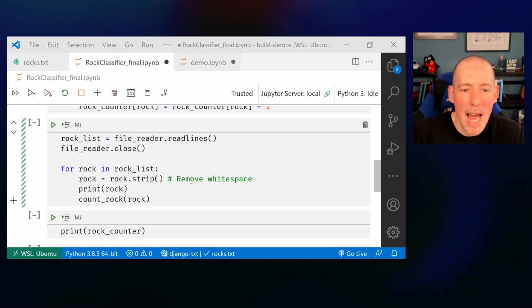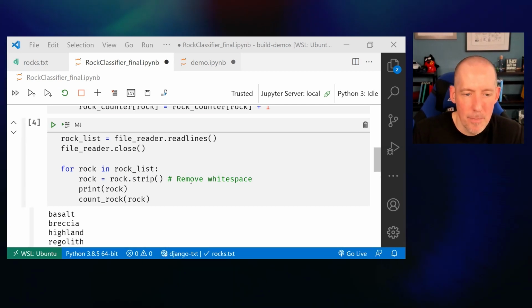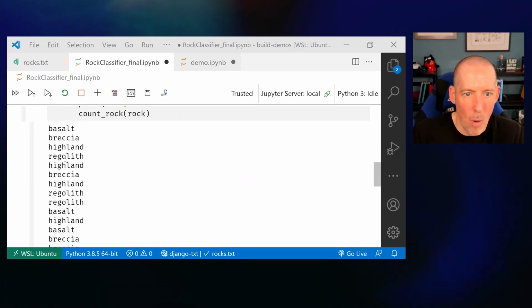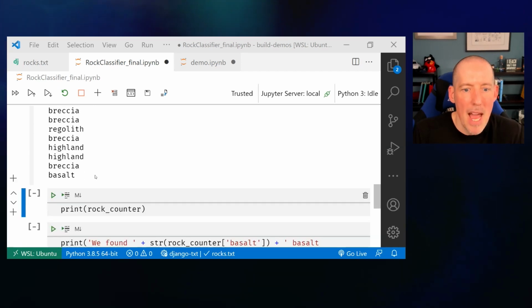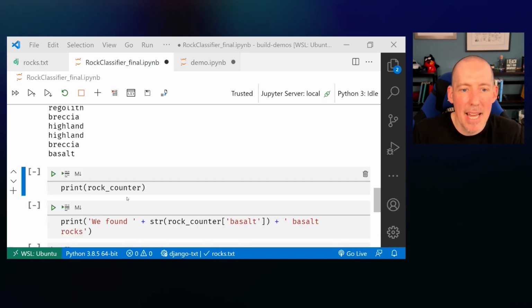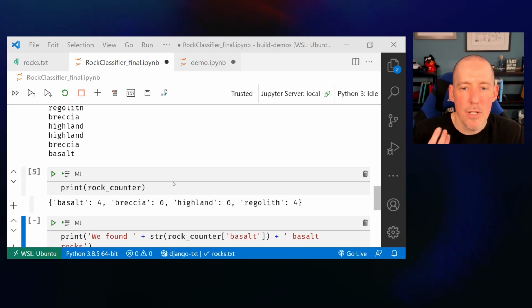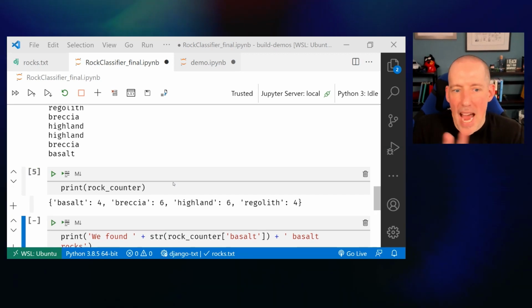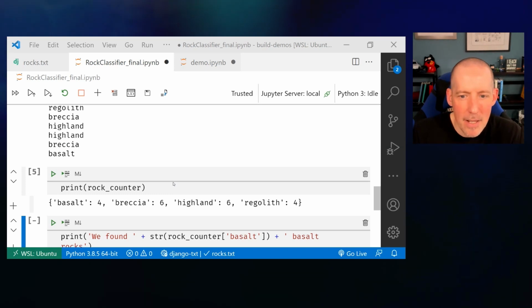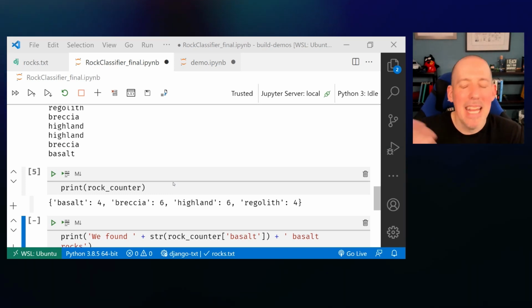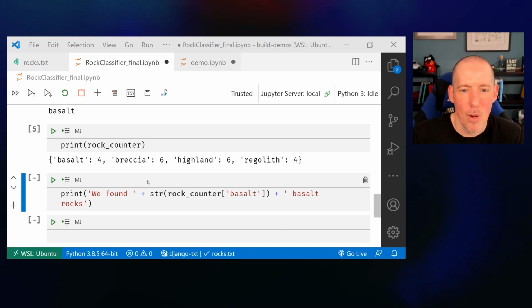There we go. So now let's go ahead and run that. And there are all of my rocks printed out. And so now I can print out the results of that rock counter. And now you're going to see that I've got my basalt, my breccia, I've got my highland, etc. And I could even then start to print all of that out.